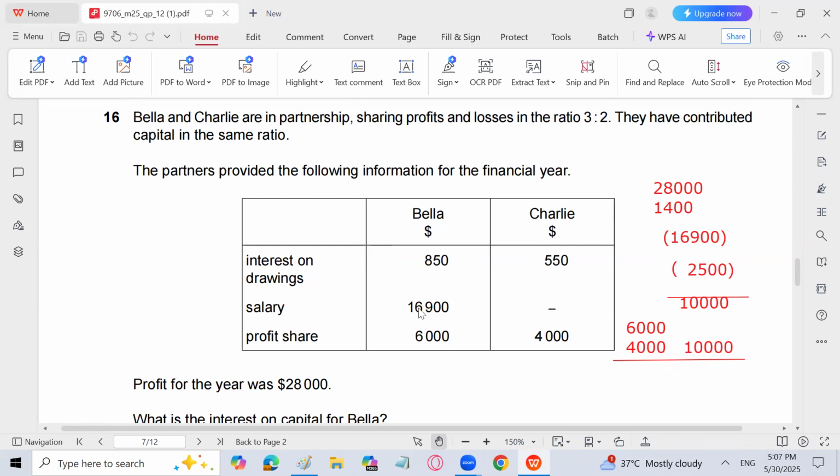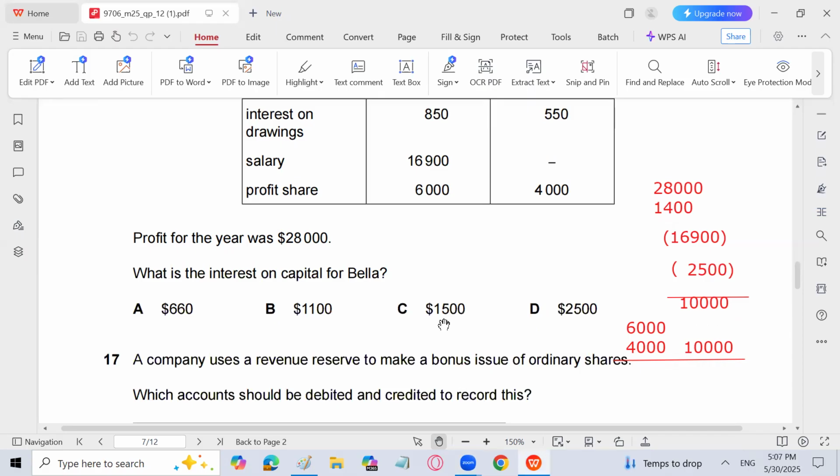So for Bella it is first 3/5. So 3/5 of 2,500 is 1,500. So the interest on capital for Bella is going to be 1,500. So C is the answer. C, 1,500, is the answer.